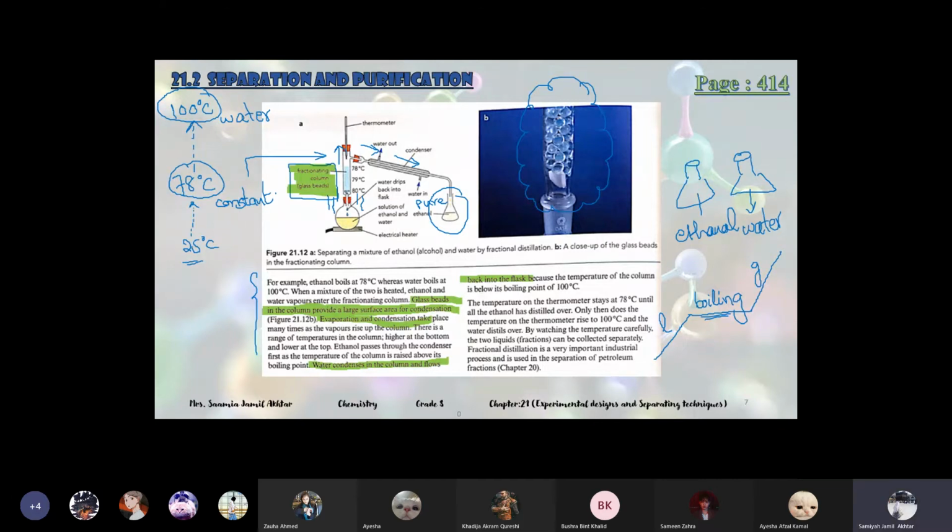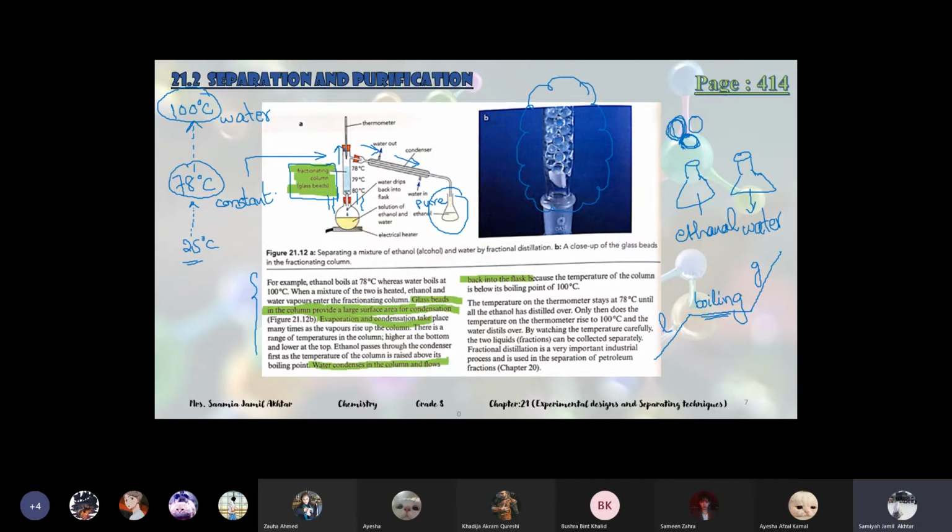Do you have any question? Yes, I have. How do the glass beads provide a large surface area? They increase it because they are big in size, no? When the water goes up, it actually spreads over the whole surface of the beads. So the water surface area actually increases.